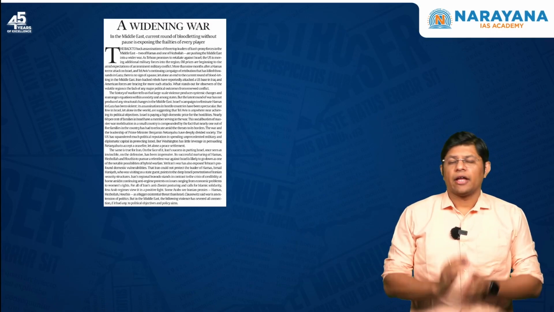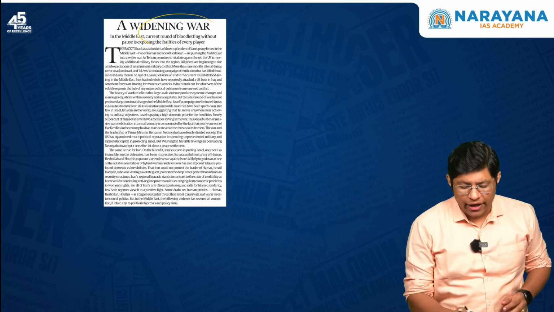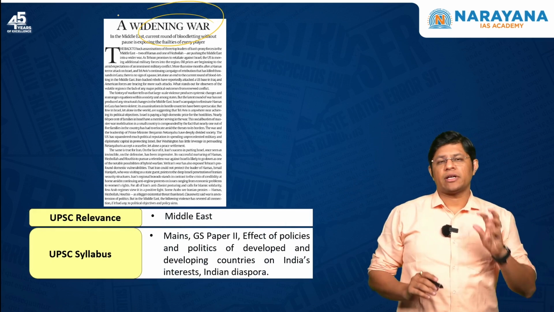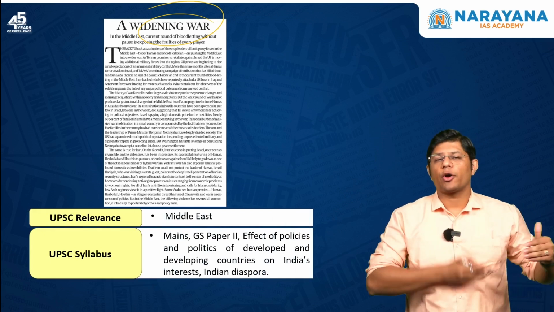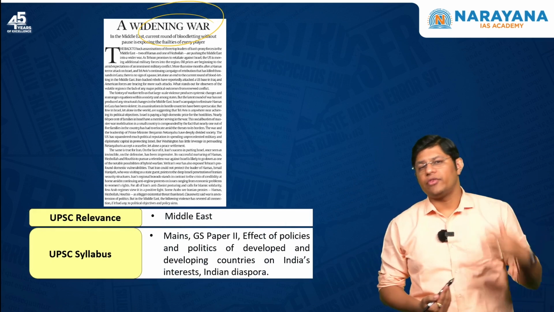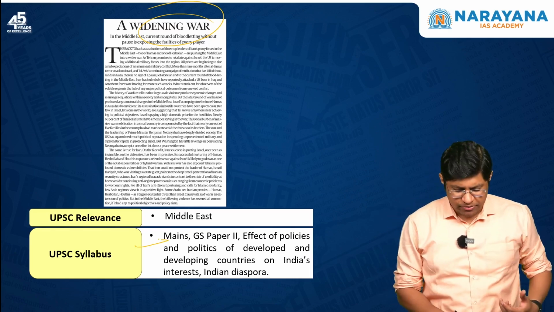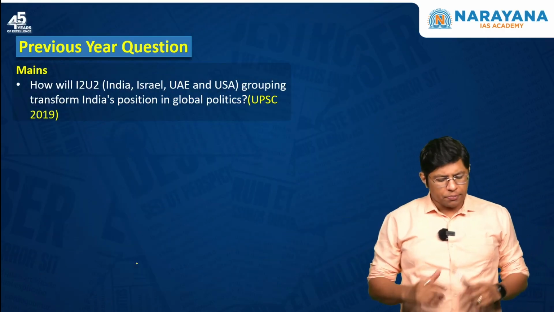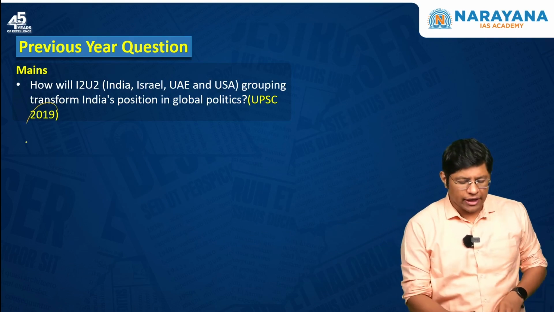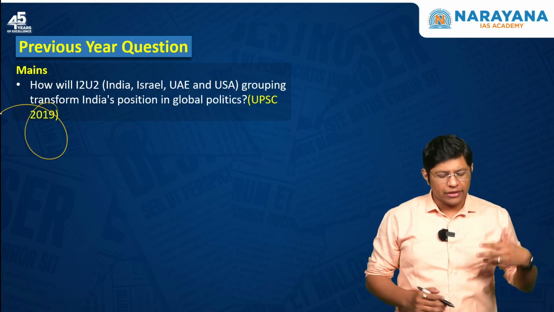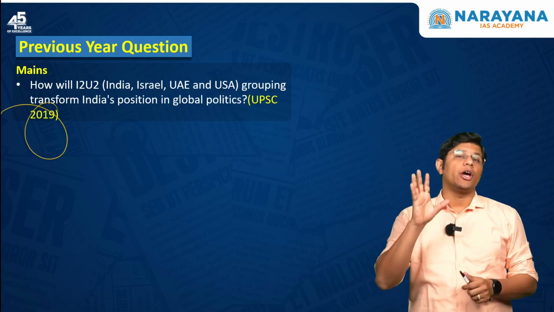Students, the title of the next topic is A Widening War. In this article, we'll try to understand the continuation of the conflict and how this conflict will affect India. And you can map this under the GS paper. A previous question was asked in the year 2019: how will the I2U2 grouping transform India's position in global politics?